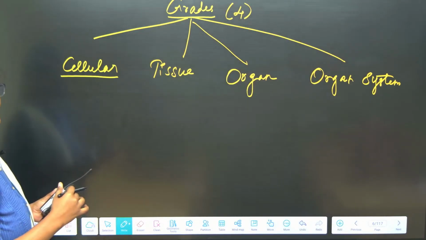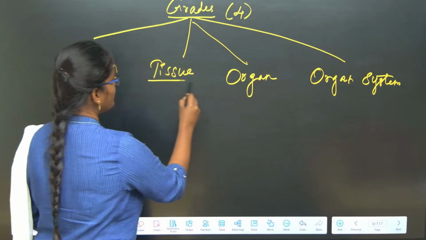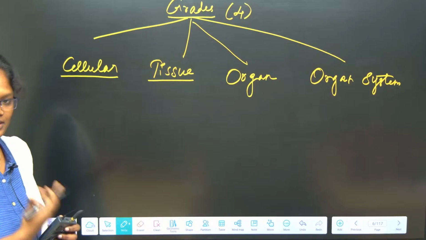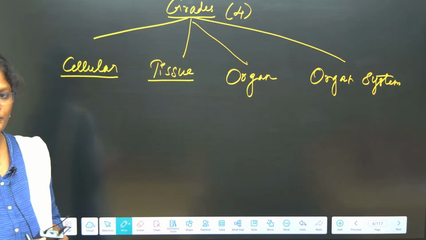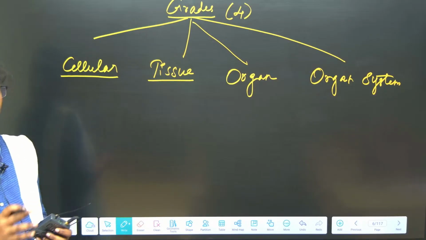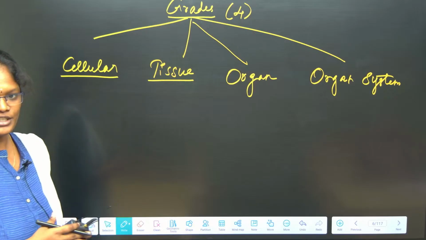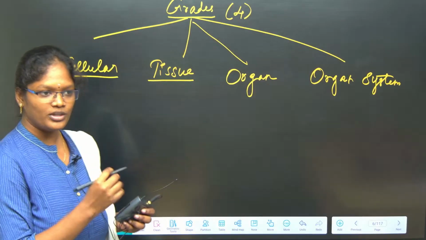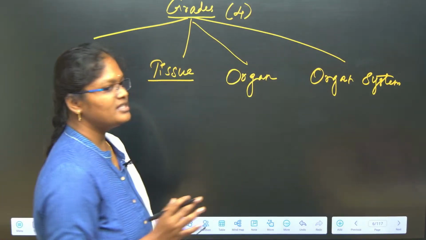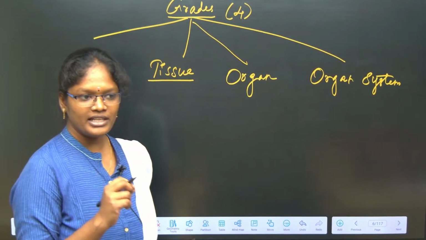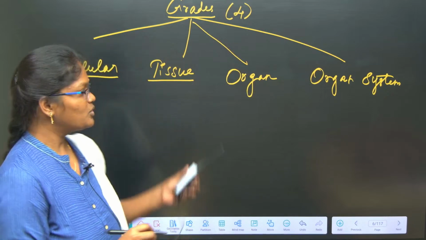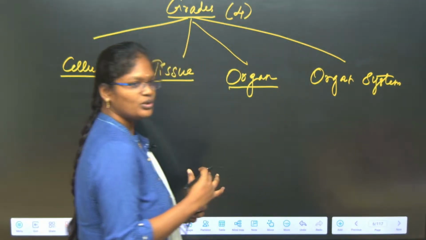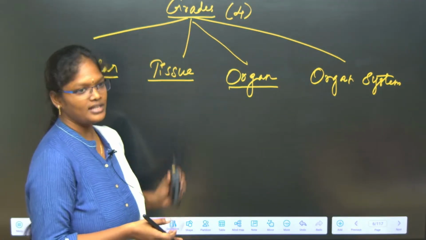Okay, just listen here. Tissue means a group of cells which are similar in size, structure and function. That we call a tissue. A cell means an individual cell, which is a structural and functional unit of life. A tissue means a group of cells which are similar in structure as well as in function. Organ means a group of tissues doing the same function.